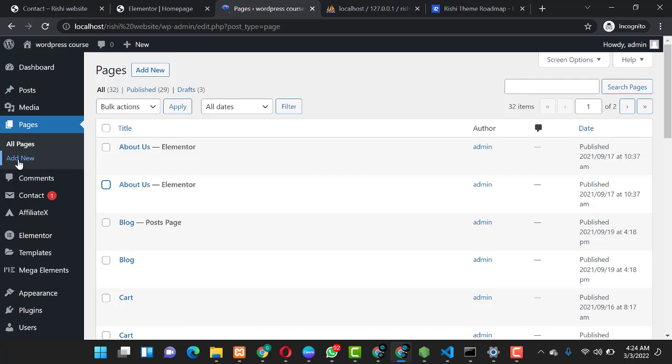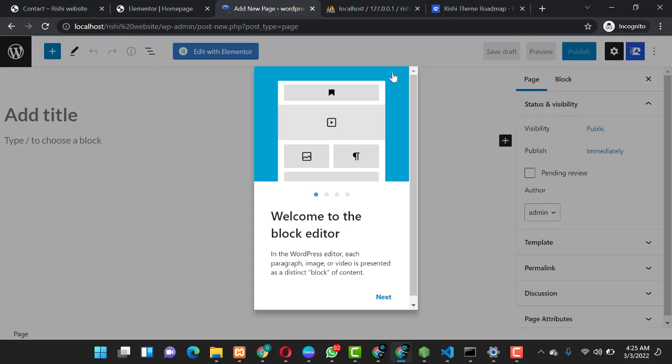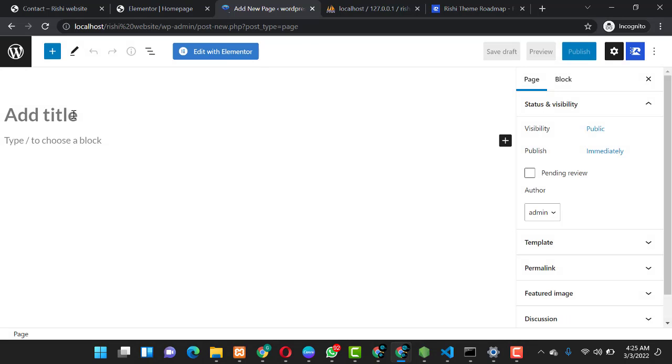So guys, you can come over here to add new, or you just click add new here, or you go here, add new, you click on add new. So you'll be prompted to add another page to the available pages. It takes some time to load, and after loading it opens an interface where you can actually add a page. So guys, you come over here, you add your page title here. So you can say maybe you want to create a page called my